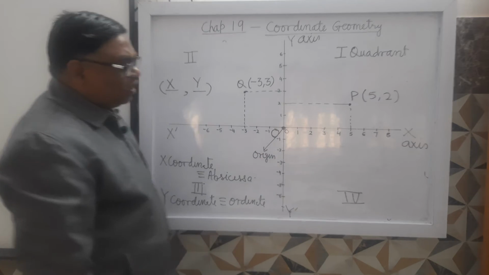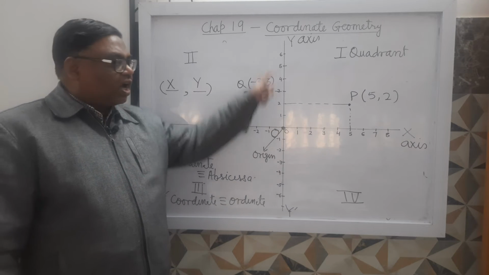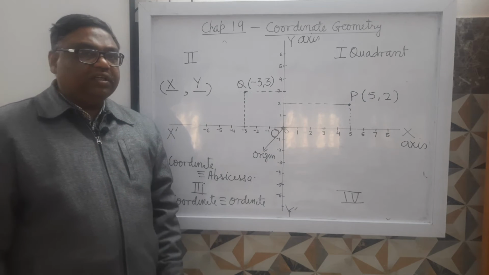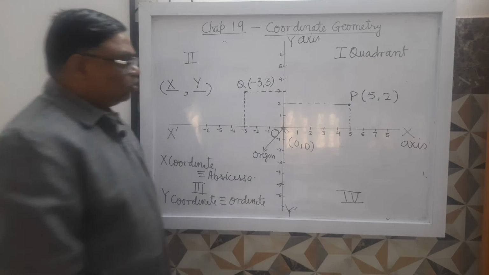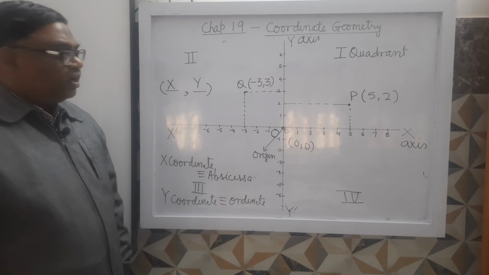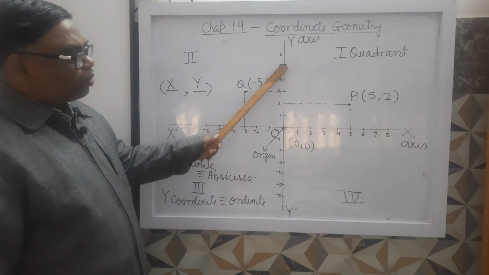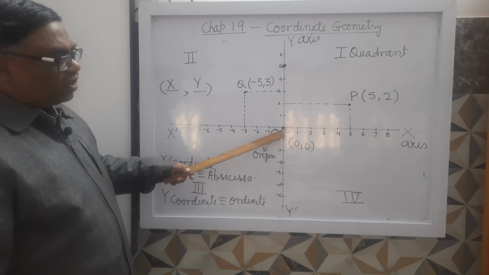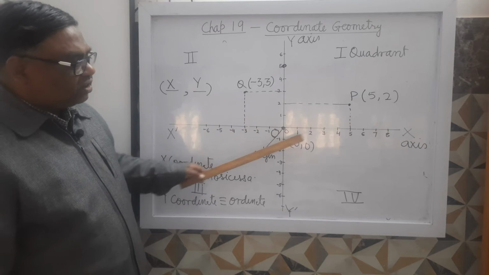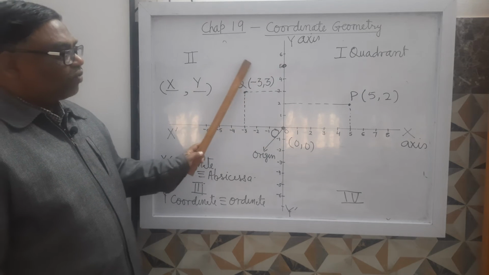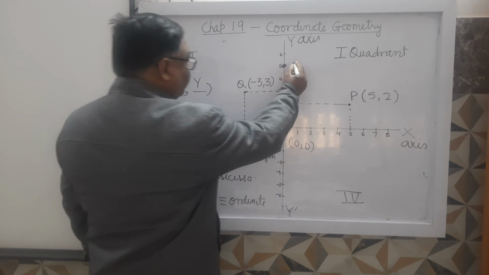What will be its coordinate? On x axis it is situated at 0. On y axis also it is situated at 0. So its coordinate will be 0, 0. It is clear? If you take this point, you can see here, this point is situated in front of 0 on x axis. And on y axis it is in front of 5. So 0, 5.